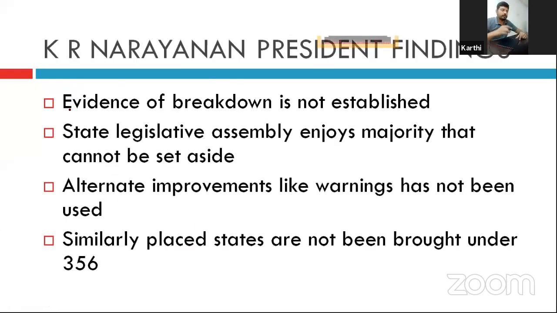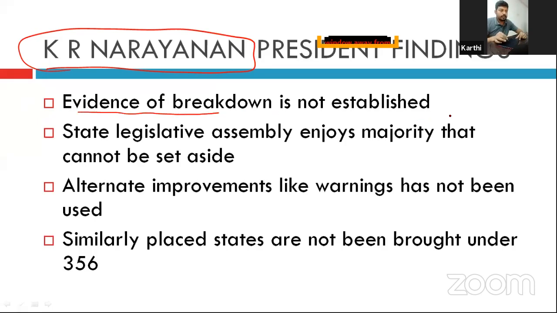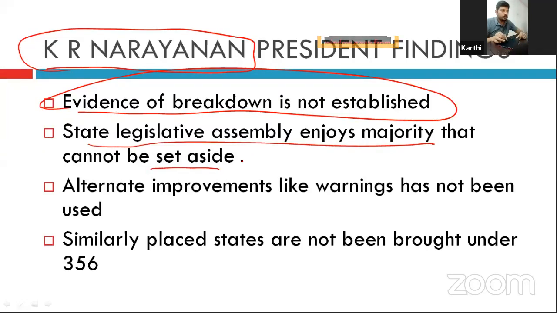Notings of President K.R. Narayanan: when he was president, he made some observations with respect to the state of Bihar when 356 was implemented. Evidence of the breakdown is not established. Second, the state legislative assembly enjoys a majority that cannot be set aside. When the government is enjoying a majority, how could you dissolve it?